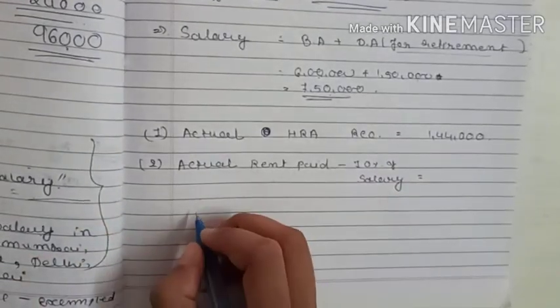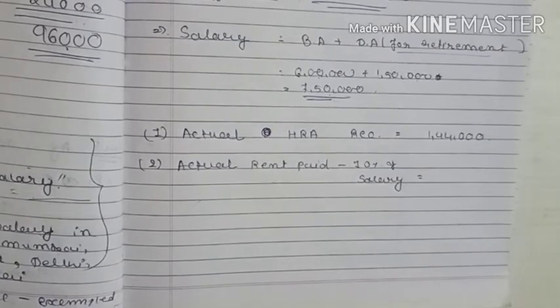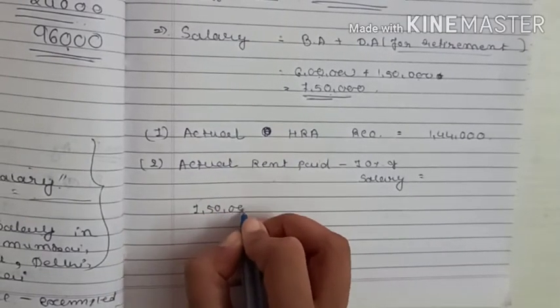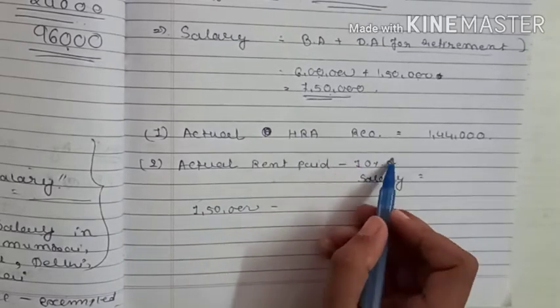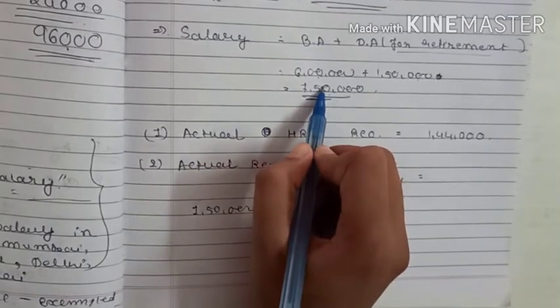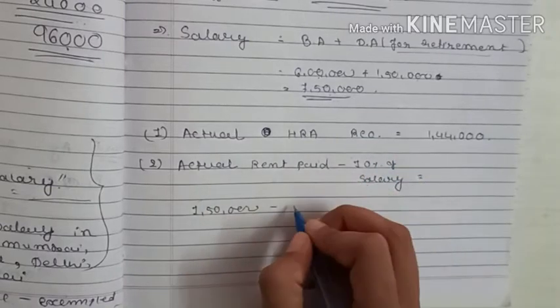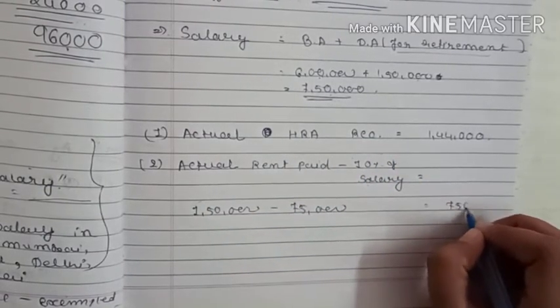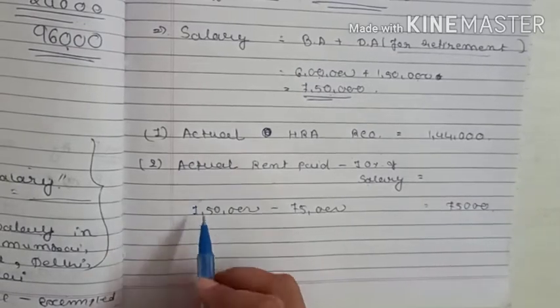Actual rent paid is 1,50,000, minus 10% of salary. 7,50,000's 10% is 75,000. So it will come 75,000 over here. That is point number 2.